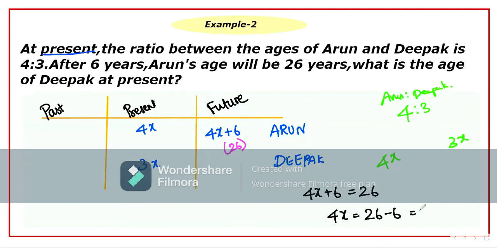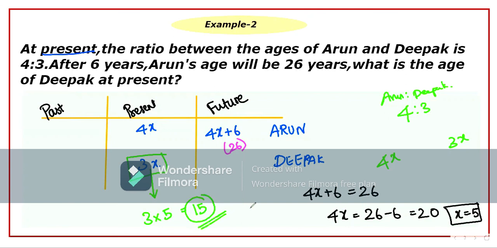4x is equal to 26 minus 6, which is equal to 20, and now x is equal to 20 divided by 4, which is nothing but 5. Now I don't want to find the present age of Arun, whereas I need to find the present age of Deepak. So Deepak's age is 3x, which is 3 times the x value, which is 3 into 5. So 3 into 5 is 15. So how old is Deepak? Deepak is 15 years old.